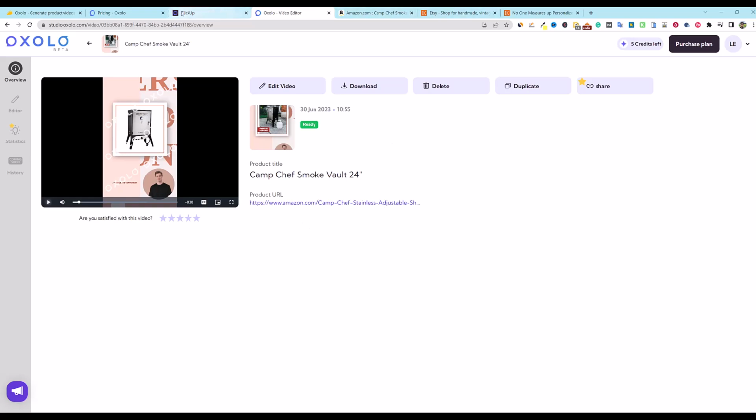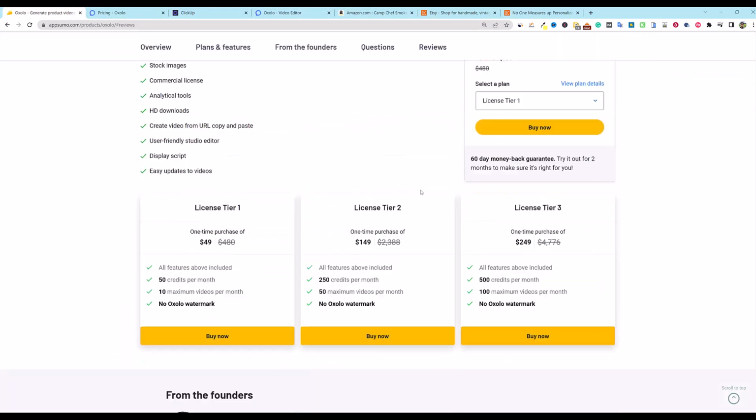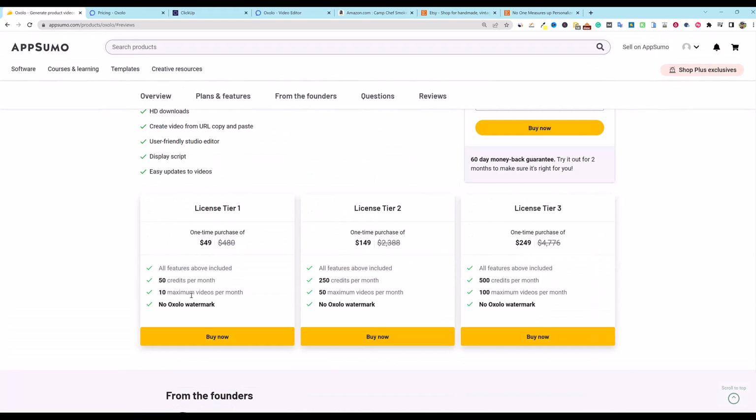So overall, we can go right back over here. And this is the pricing again, $49 for 10 videos a month. Now that I'm looking at it, I just don't see a way that I would use this. Like 10 videos, that's just not enough. And so I don't really know what the difference between the credits and the videos are, but at the end of the day, all I really care about is how many videos that I can produce. And 10 would be way too low for me, right? So I would definitely have to pick up tier 2 or tier 3. And if I was going to use this for blogging and things like that, I probably would have to go all in on this one.